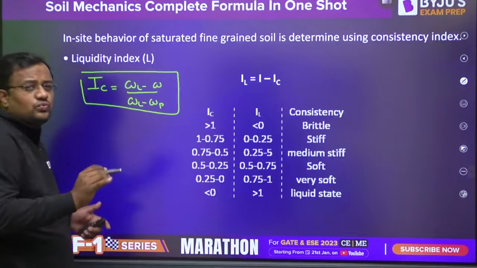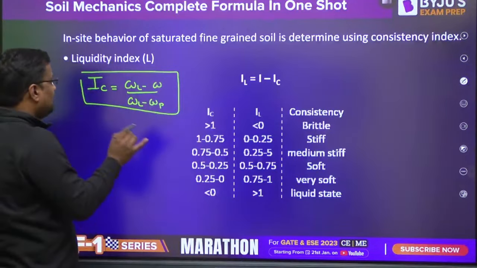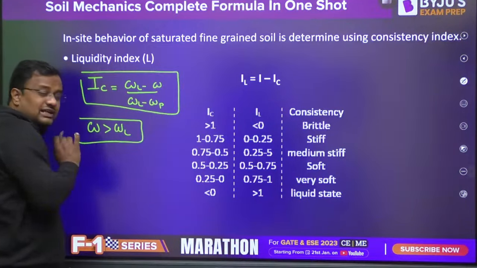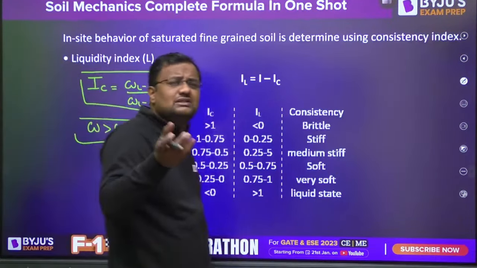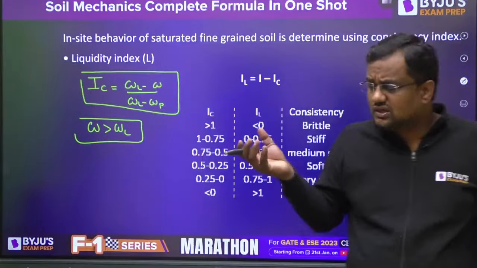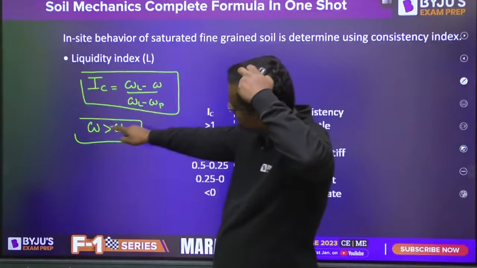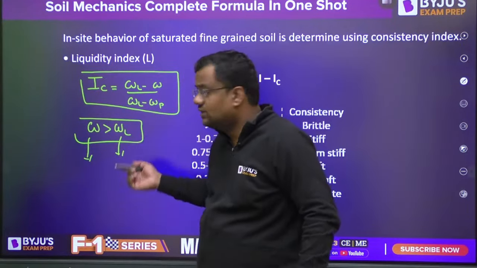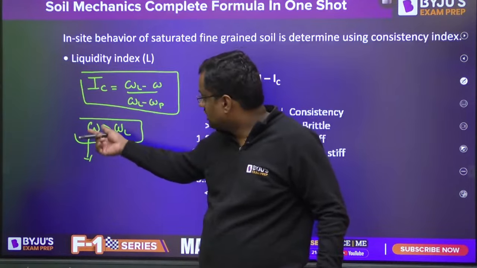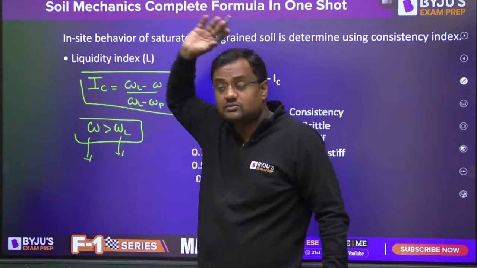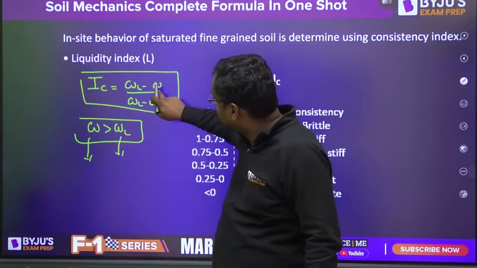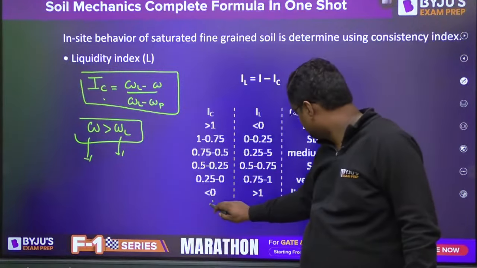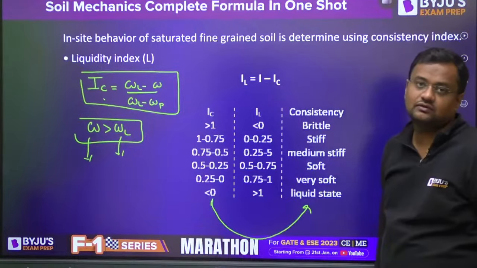Now it becomes very simple: if W is more than WL, that means the soil becomes slurry, liquid soil, because the natural water content is more than the liquid limit. When W is greater, IC is less than 1, and when IC is less than 1, the soil is in a liquid state.